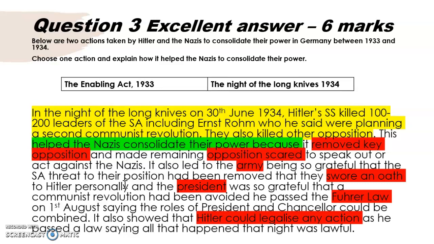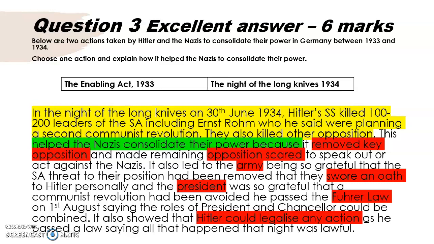We see that the president reacts, and he brings in the Führer law, so that when he dies, Hitler gets the job of Chancellor and President, and that gives him more control and consolidates his power. It's explained that now he can legalise any action, which gives him an incredible amount of power.